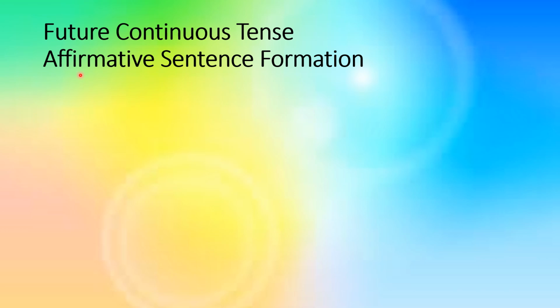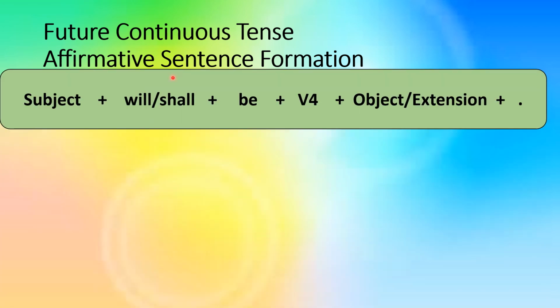Let's talk about the affirmative sentence formation of future continuous tense. Here is the formula. First, we have subject, then we add will or shall as required. Then we have be, and after be, we use fourth form of verb, which is the ing form of verb. And at the end of the sentence, we have object or extension, and then we have full stop at the end of the affirmative sentence.